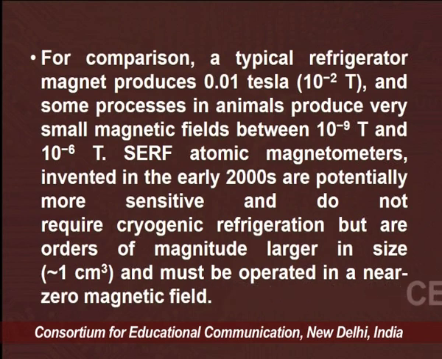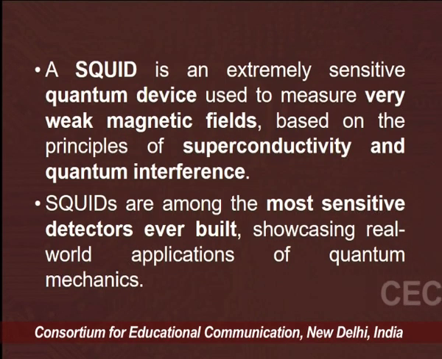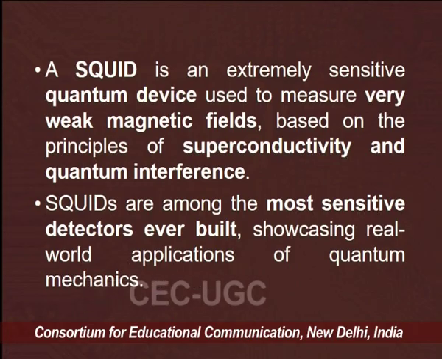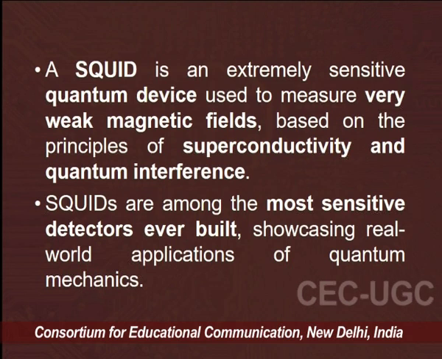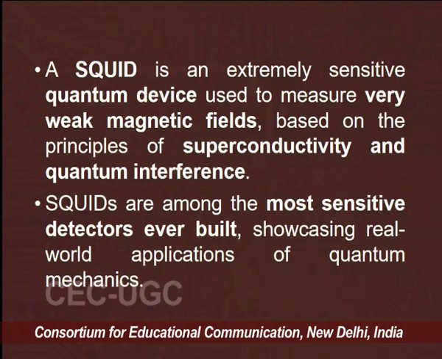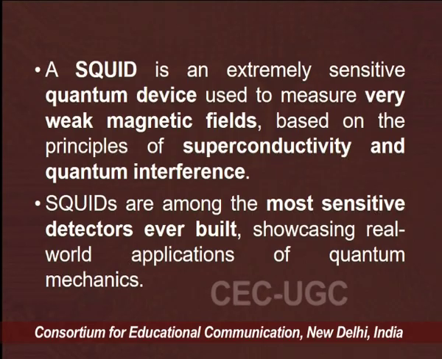SERF atomic magnetometers, invented in the early 2000s, are potentially more sensitive and do not require cryogenic refrigeration, but are orders of magnitude larger in size and must be operated in a near zero magnetic field. So a SQUID is an extremely sensitive quantum device used to measure very weak magnetic fields, based upon the principles of superconductivity and quantum interference.